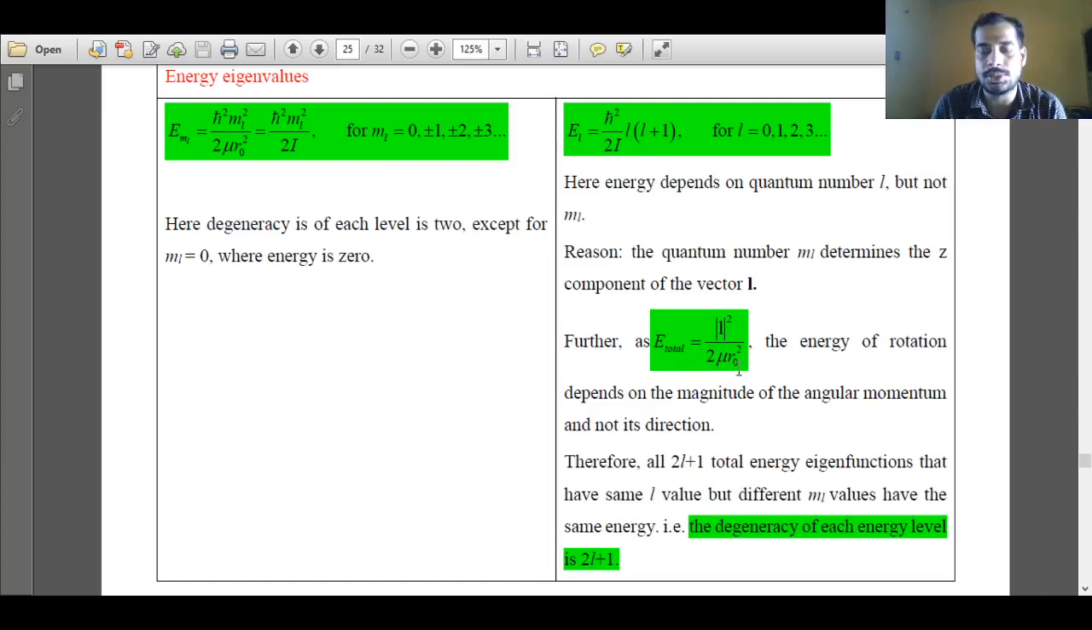This mu r0 square is 2I. So L square over 2I and h bar square over 2I L into L plus 1. This L square is the magnitude of angular momentum, and this L in the first expression is the quantum number. So the two energy expressions must be similar. So how they are related, how the angular momentum is related to energy eigenvalues, that we will see in this session.